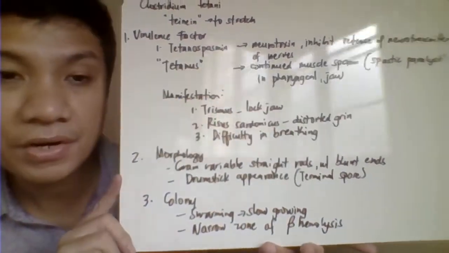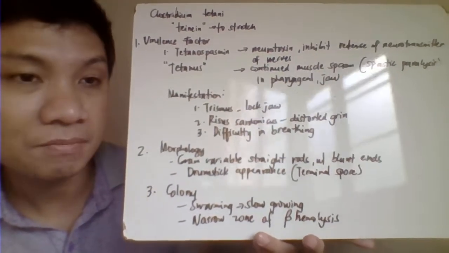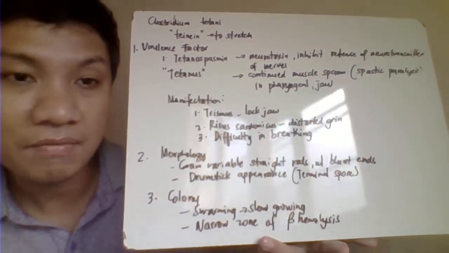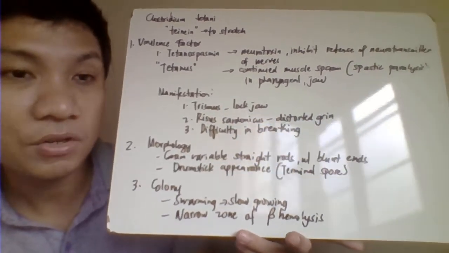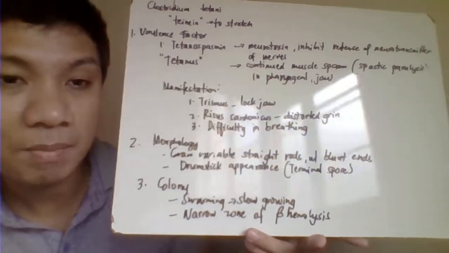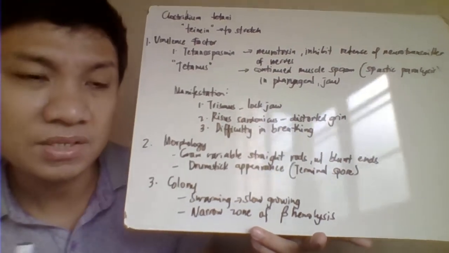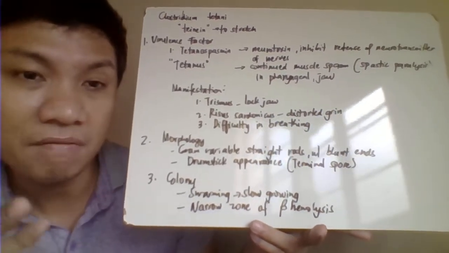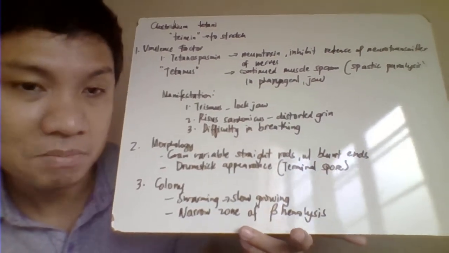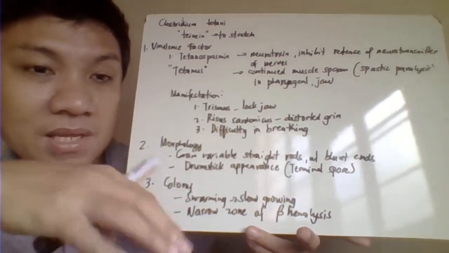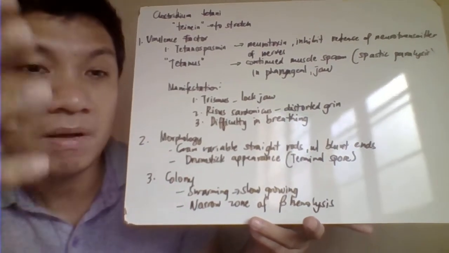Okay, the next species of your Clostridium, we have your Clostridium tetani, the causative agent of our tetanus. Okay, so its main virulence factor is the neurotoxin in the form of your tetanospasmin. It's a neurotoxin, so it tries to affect your nerve impulses. Because it tries to inhibit the release of your neurotransmitter responsible for our muscle contraction or nerve impulse transmission.